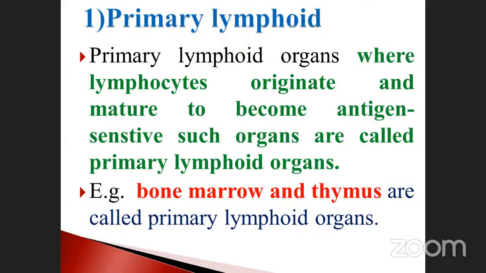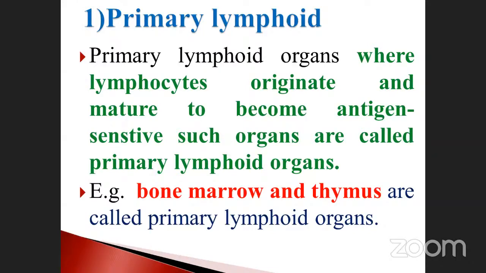Organs where lymphocytes originate and also mature to become antigen sensitive are called primary lymphoid organs. Once again, repeat for you: primary lymphoid organs are where the lymphocytes originate and mature to become antigen sensitive. Such organs are called primary lymphoid organs. Examples given here are bone marrow and thymus. These are the primary ones. Very, very important.